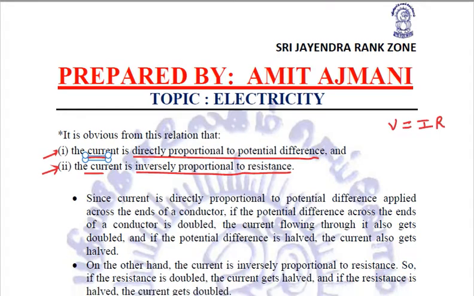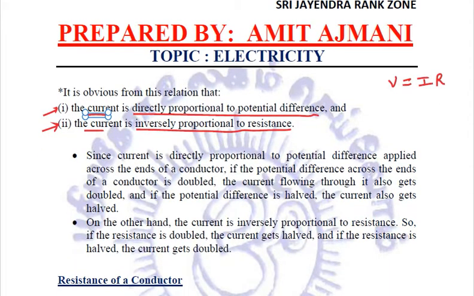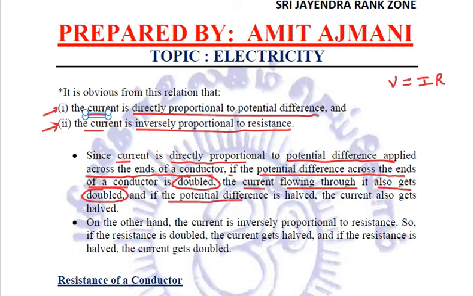Since current is directly proportional to potential difference which is applied across the ends of a conductor, therefore if the potential difference across the ends of a conductor is doubled, the current which is flowing through it also gets doubled. And if the potential difference is halved, the current also gets halved, being in direct proportion.